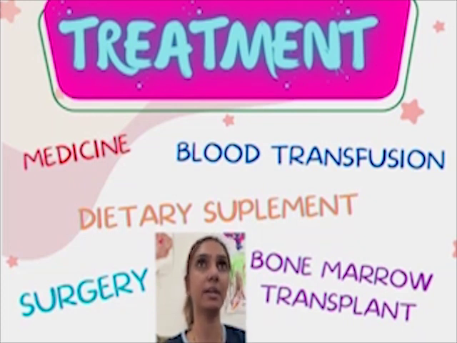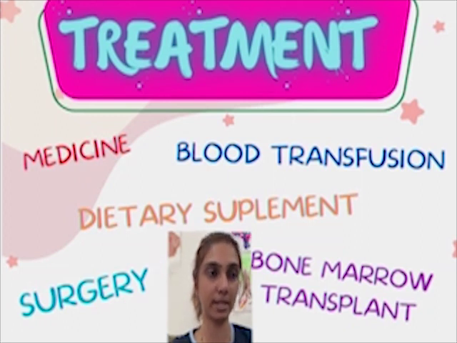Next is dietary supplements. By giving dietary supplements to patients with anemia, it can reduce the symptoms and sometimes cure anemia. This is done for people with mild or moderate anemia. It doesn't work for people with severe anemia. Basically the supplements given are iron supplements, to increase the iron intake in the body, and also vitamin B12, which is used to treat vitamin B12 deficiency anemia, and also folate.